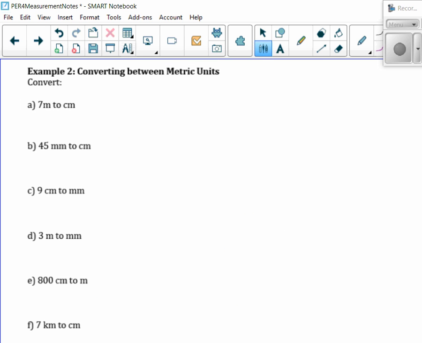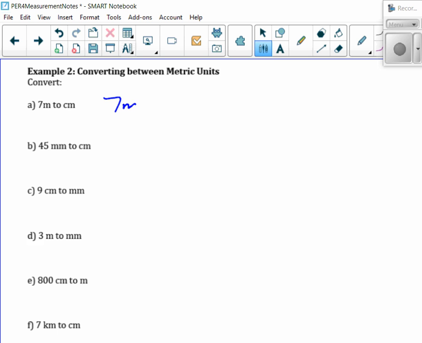Okay, now we're going to convert. Again, we're going to use unit analysis. Or actually, for metric to metric, we could just move the decimal place. It's more useful when you're converting between the various systems. Yeah, we could. Sometimes it's easier to do the unit analysis. Let's continue with the unit analysis.